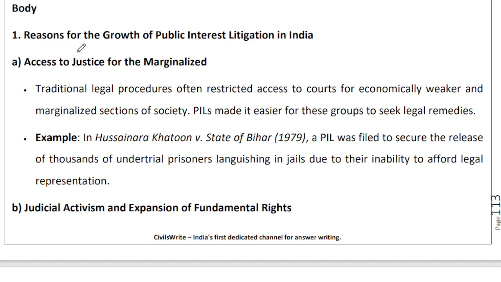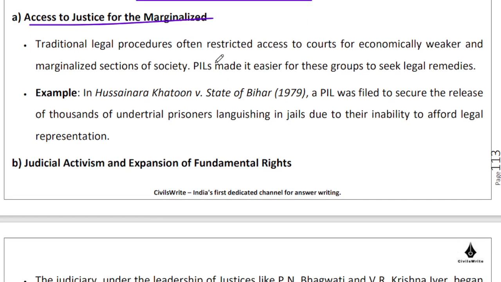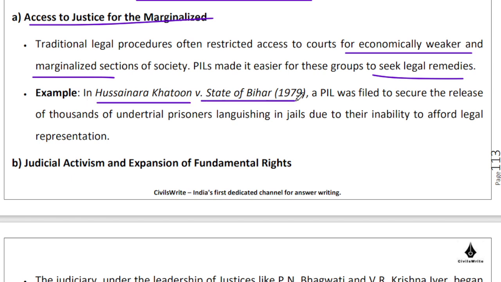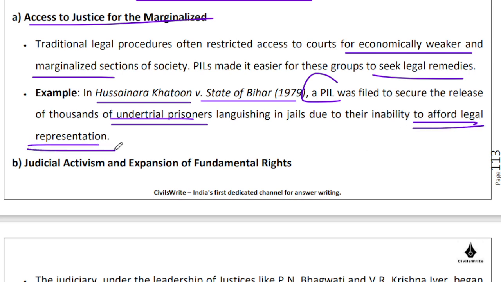So what is the reason for the growth of PIL? Access to justice for the marginalized, right. So the idea is that the economically weaker and marginalized sections of society can seek legal remedies. For instance, in Hussain Ara Khatun versus the State of Bihar, a PIL was filed to secure the release of thousands of under trial prisoners who were languishing in jail just because they couldn't afford legal representation, right?